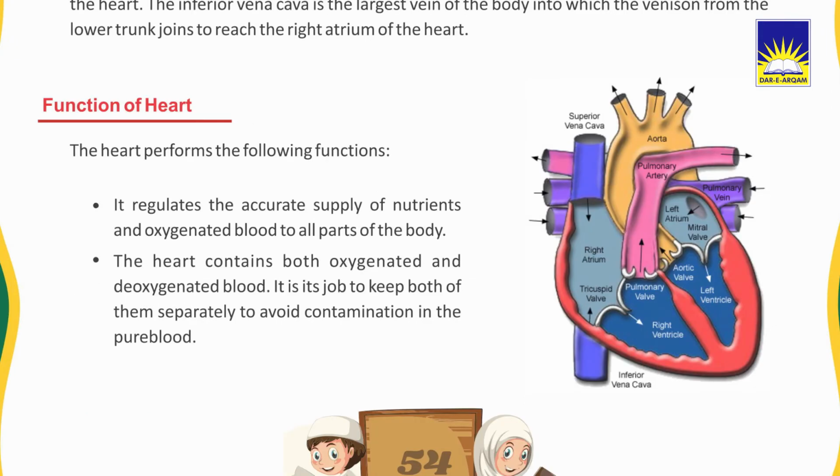Now let's read about the functions of the heart. The heart performs the following functions. It regulates the accurate supply of nutrients and oxygenated blood to all parts of the body. The heart contains both oxygenated and deoxygenated blood. It is its job to keep both of them separate to avoid contamination in the pure blood.